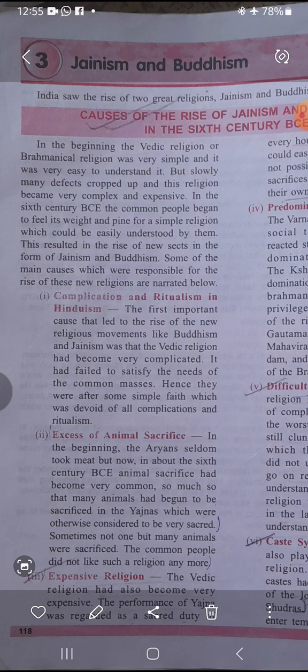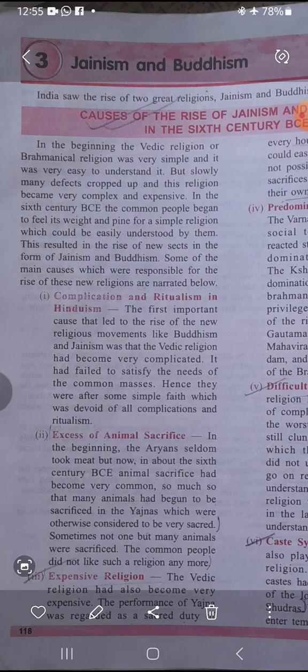As you can see, before Buddhism and Jainism came into the picture, the Hinduism religion was becoming so rigid and so complex that it was not satisfying the needs of the common masses. Hence, they started opting for a simple faith, where there would be no complications or ritualism. So this was one of the reasons.